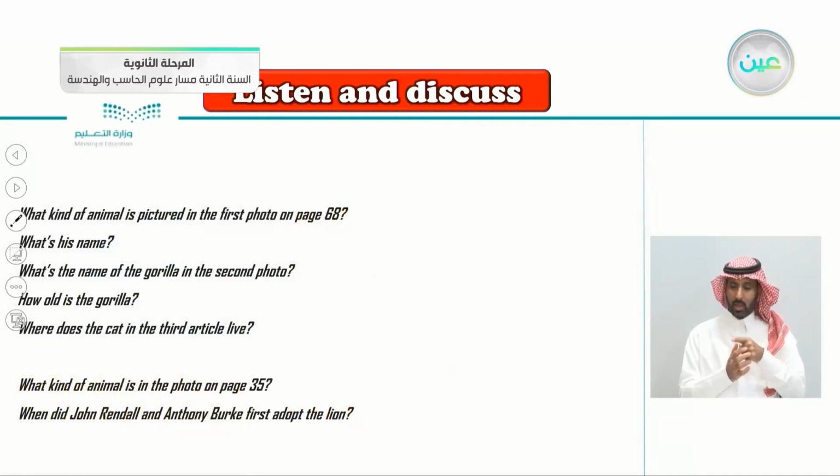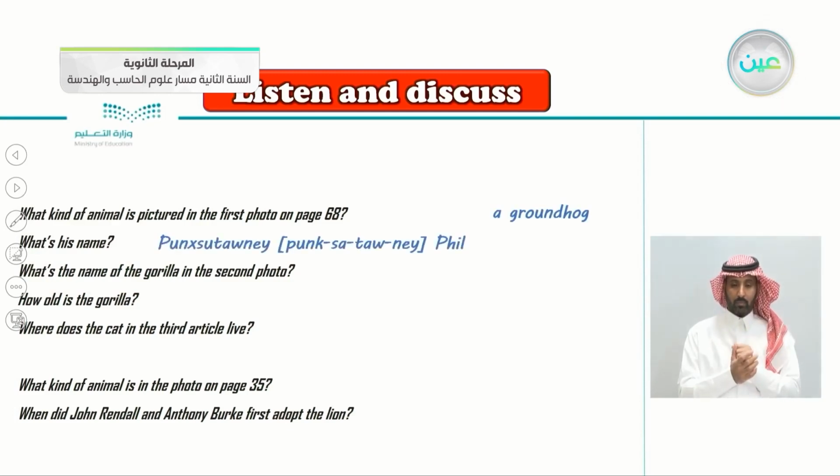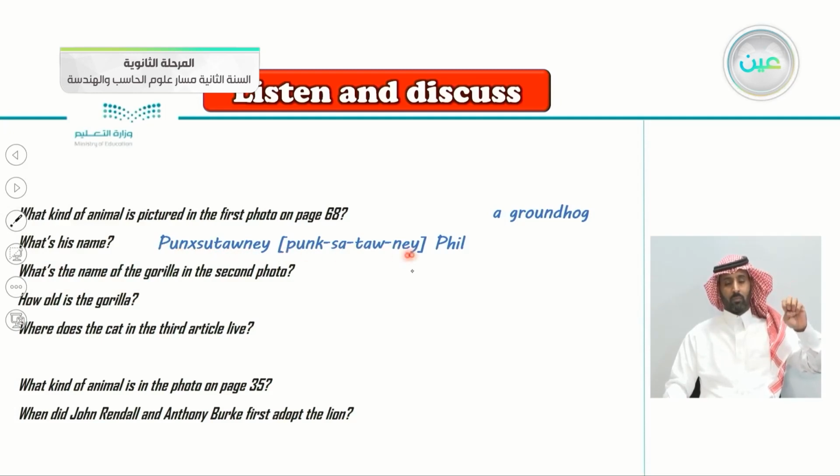What kind of animal is pictured in the first photo on page 68? So what kind of animal is pictured in the photo here? Of course, it's a groundhog. What is his name? His name is Punxsutawney. So here it is divided. You say here Punxsutawney. So this is to make it easy for you. Punxsutawney Phil. So we say Punxsutawney Phil.